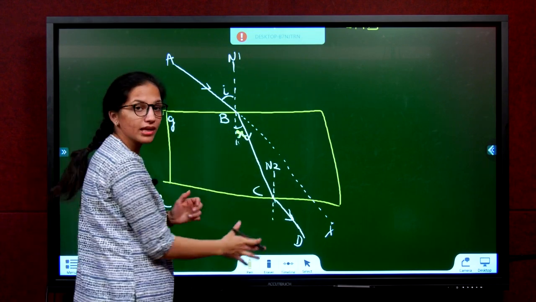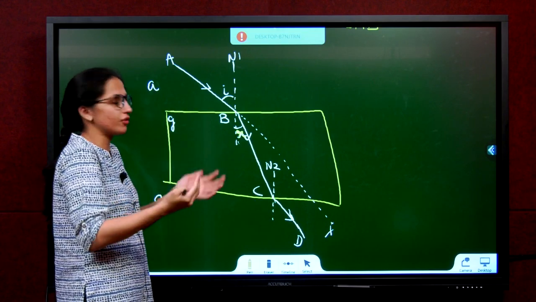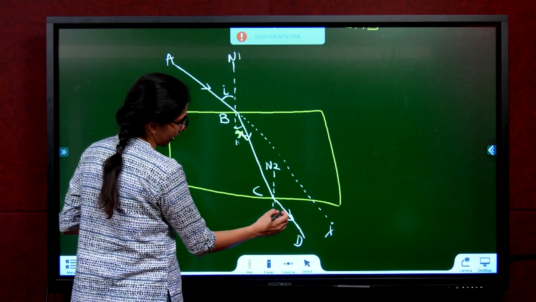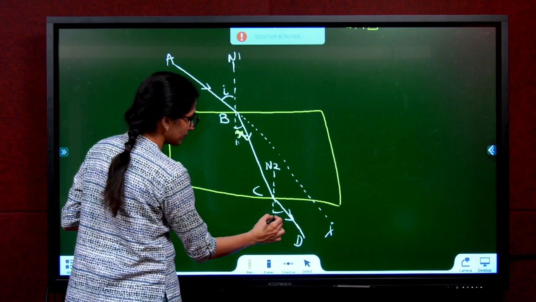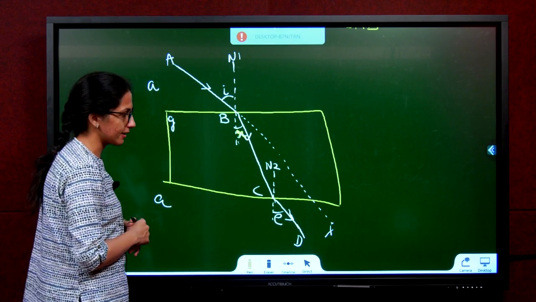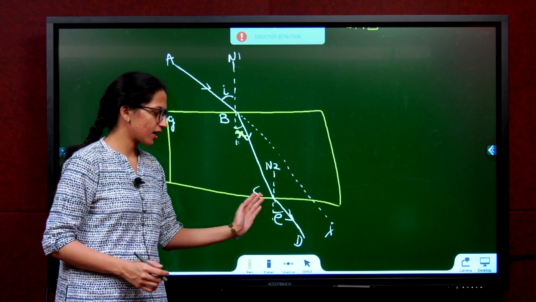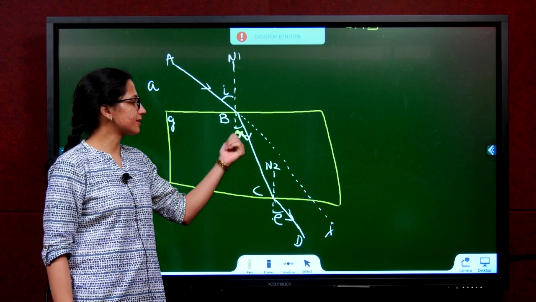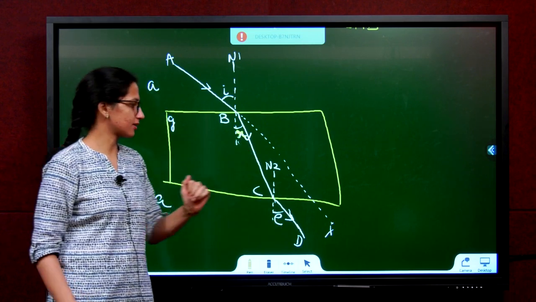And now the ray coming out of the glass slab, the final ray coming out, is called the emergent ray because it's entering and coming out. The angle between the emergent ray and the normal is the angle of emergence, E. So we have the incident ray, refracted ray, emergent ray, angle of incidence, angle of refraction, angle of emergence.